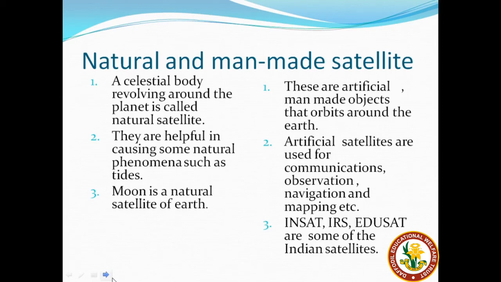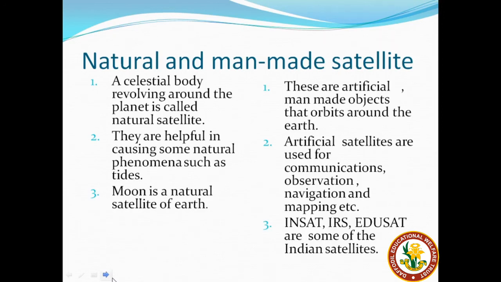Man-made satellites are of great importance for human beings. They are used for many purposes such as communication, observation, navigation, mapping, etc. Students, have you ever used Google Maps? It is available because of these man-made satellites. In the same way, natural satellites are also helpful for us to study some natural phenomena such as tides.